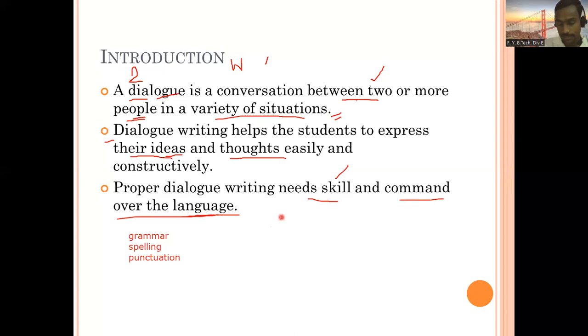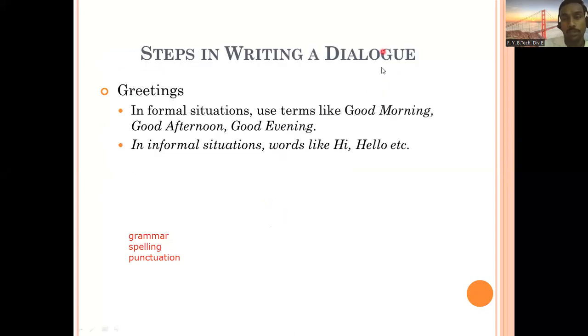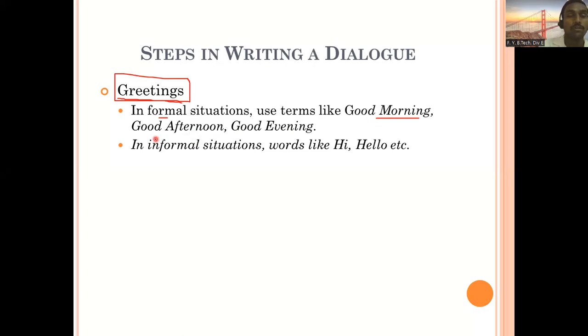So let's go to the next slide. You will be able to see what you can do when you are going to start writing a dialogue. So, steps in dialogue writing. The first step is greetings. What do you mean by greetings? When we meet any person, first of all, we have to greet, and that greeting should be as per the time of the day. If it is morning, afternoon or evening, based on that, in formal situations, you can use good morning up to 12 o'clock. From 12 to 3 or 4 o'clock, you can use good afternoon. And after 3 or 4 o'clock, you can use good evening.